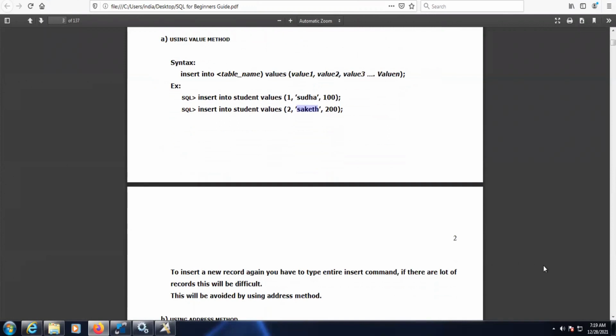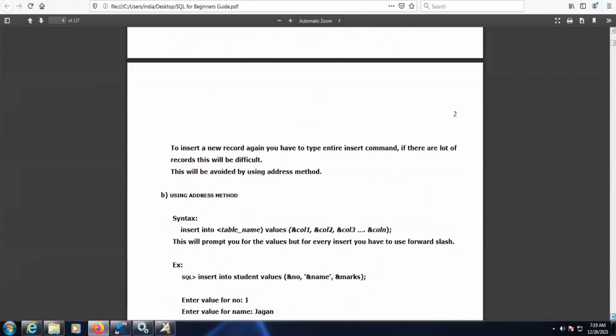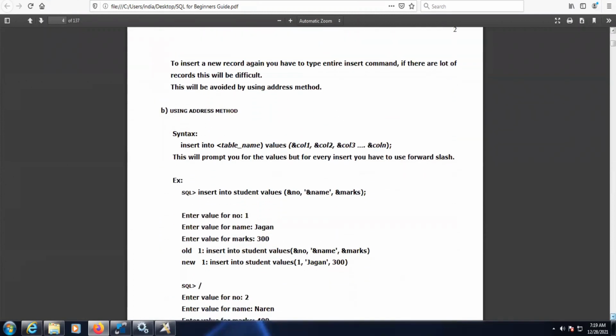Now we will insert the data by using the address method. What is the syntax for that? Insert into student values, and we have to provide an ampersand followed by the column name. If it is a string, you need to provide it in quotes.